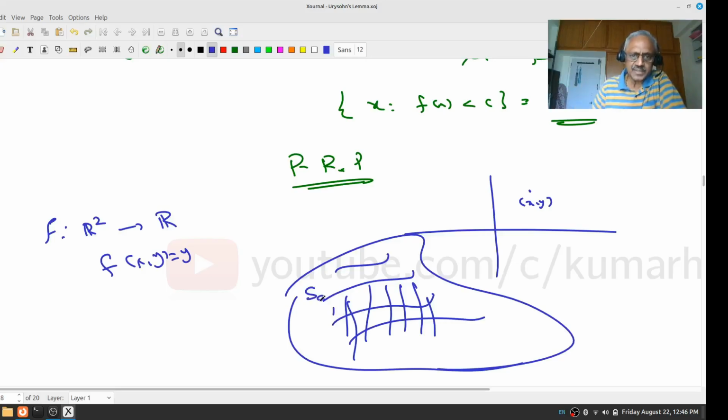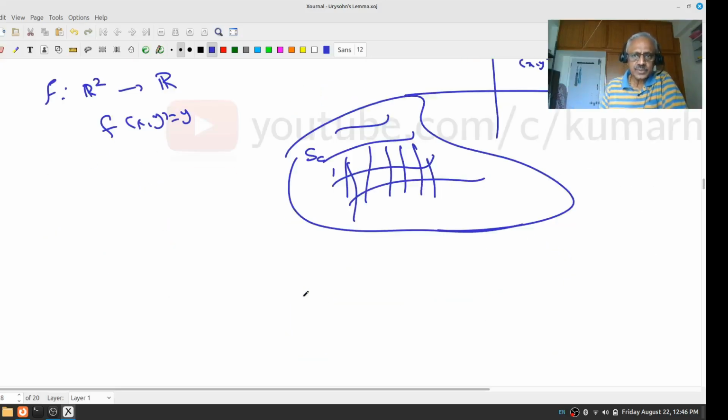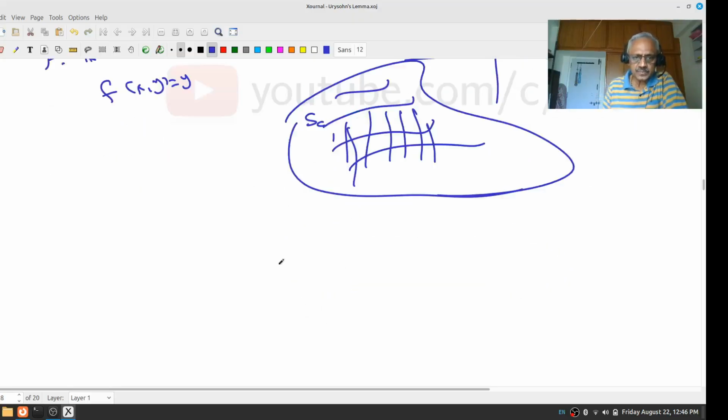How will I get that C? There are two ways. Look at the function, all those things. Let us look at S of C. Let me collect my thoughts. The easier way will be, there are two ways of doing it, so let me see which will be easier. f of x is less than or equal to C. Let us look at this.